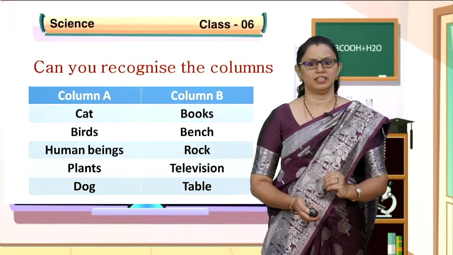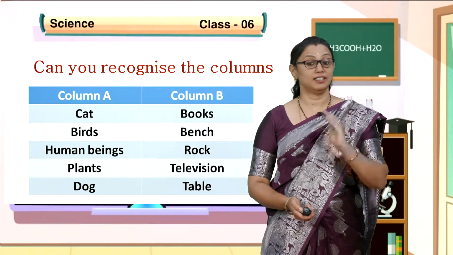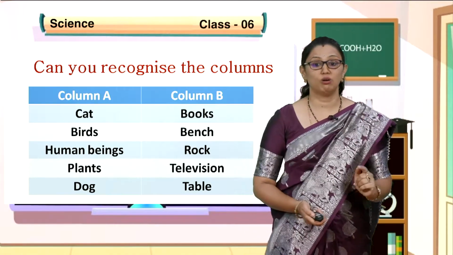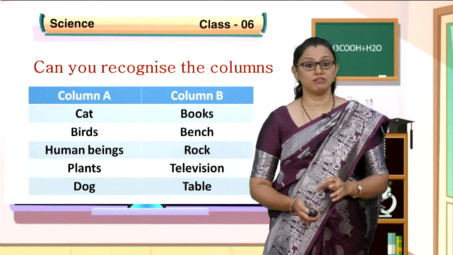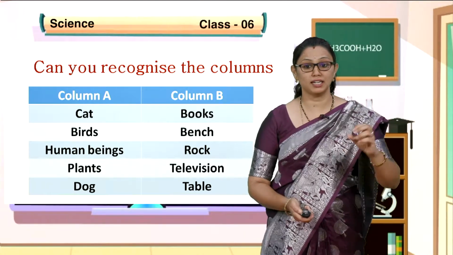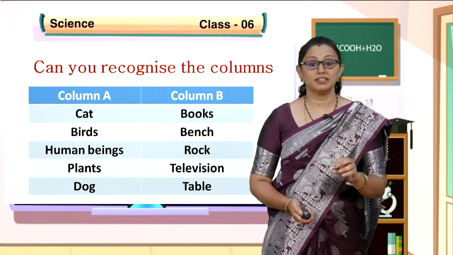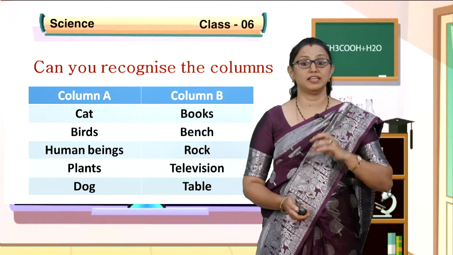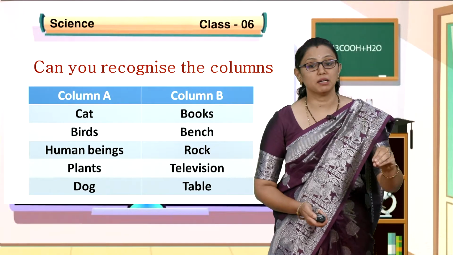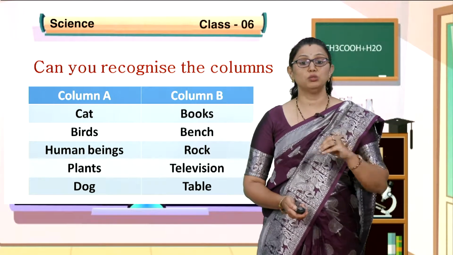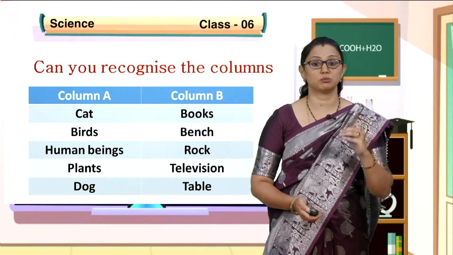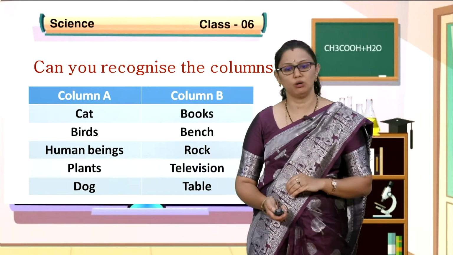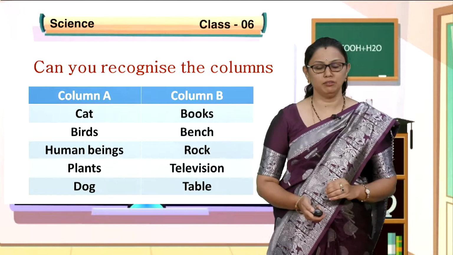What are living things and non-living things? In class 5th, you have studied, children, chapter 1, living things and non-living things. If you recall the characteristics of living things and non-living things: living things can move from one place to another place. They respire, they have metabolic activities and also respond to stimuli. We respond to stimuli. Those are the characteristics of a living organism. To be alive, what do we need?